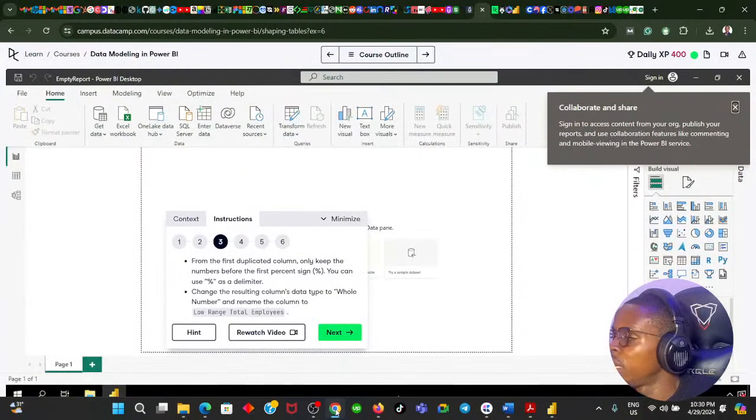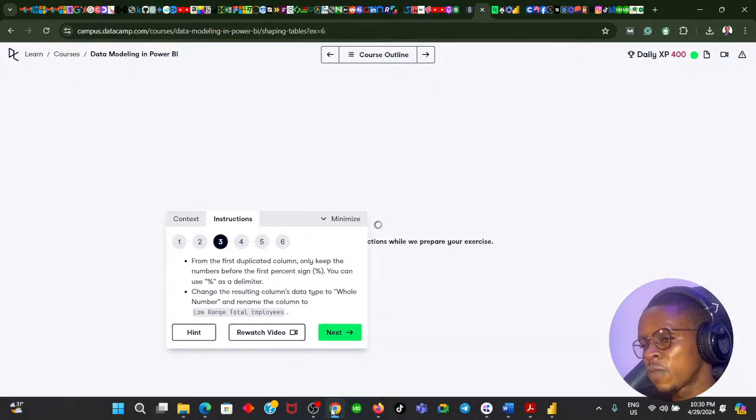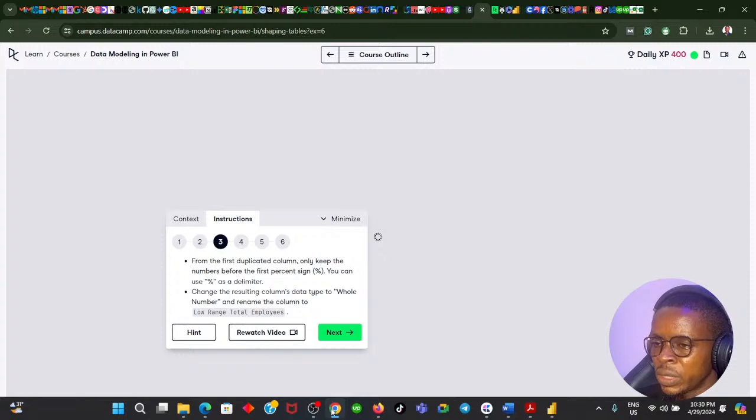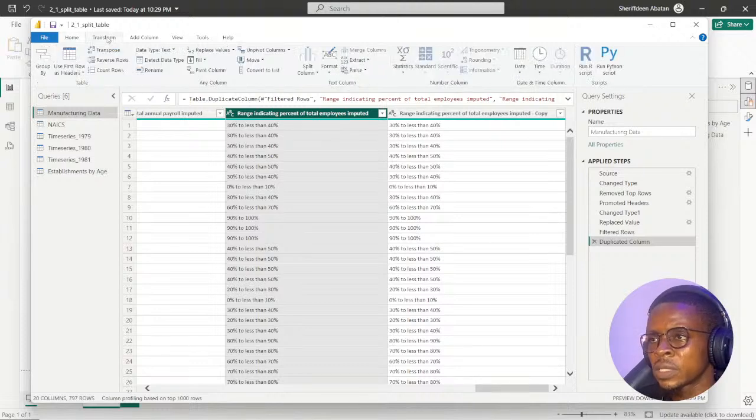Let me read that again. It can be confusing. It says from the first duplicated column, only keep the numbers before the first percent sign. You can use percentage as a delimiter. Okay, keep the numbers before the first percent sign. So, transform.